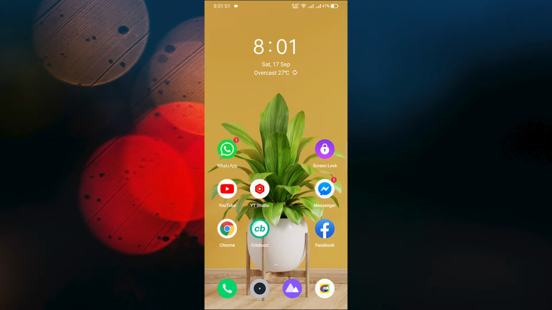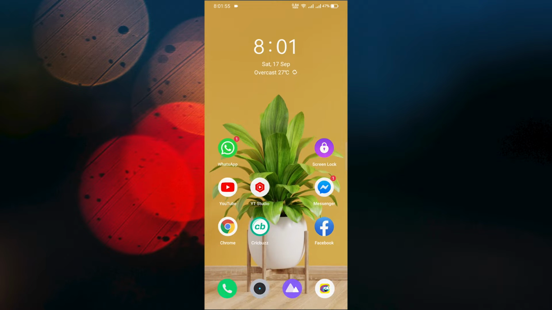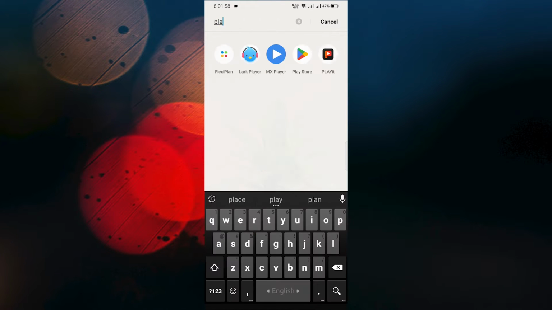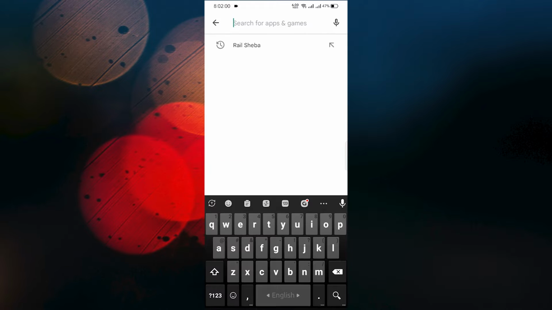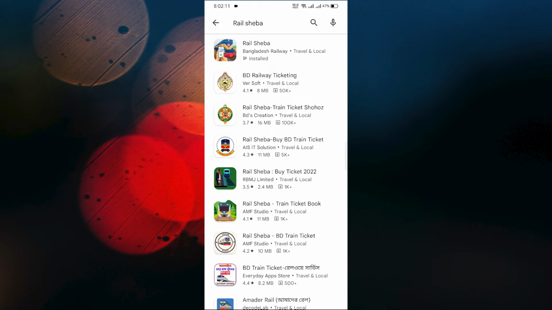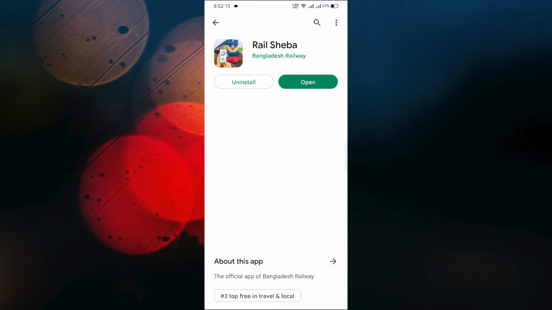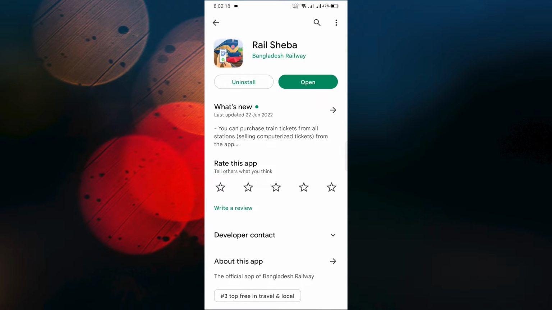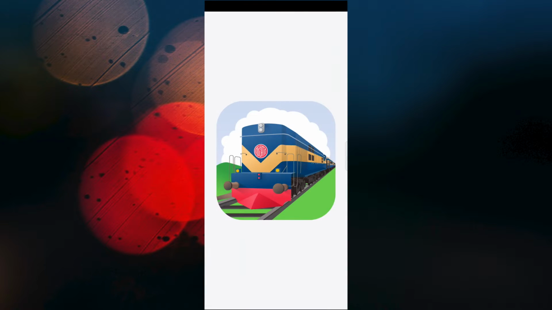First of all, you have to install an app. For that, you need to go to your Play Store app and type Rail Sheba in the search bar, and you can see we have got the app. You can see it's already been installed on my phone, so you just need to install it and click open.